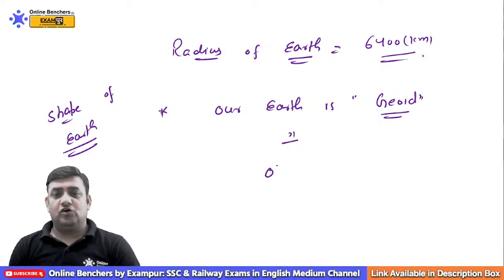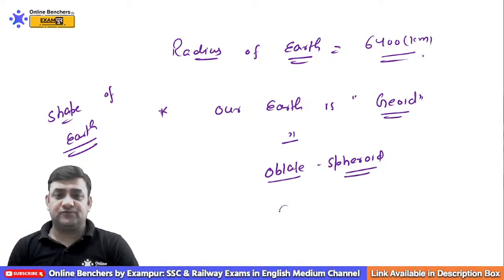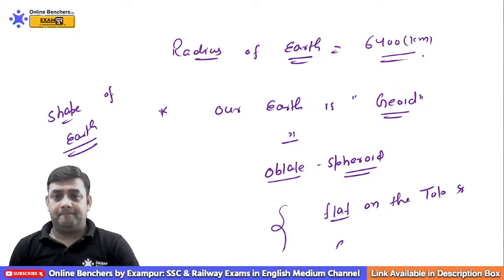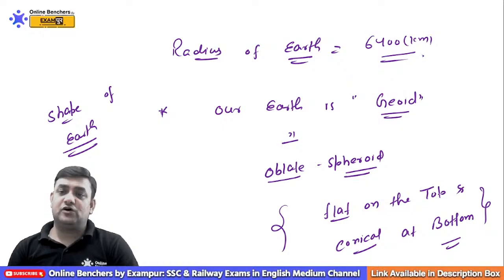Some geographers also suggest it is an oblate spheroid. What is oblate spheroid? Flat on the top and conical at the bottom. Conical at the bottom. This is flat on the top.